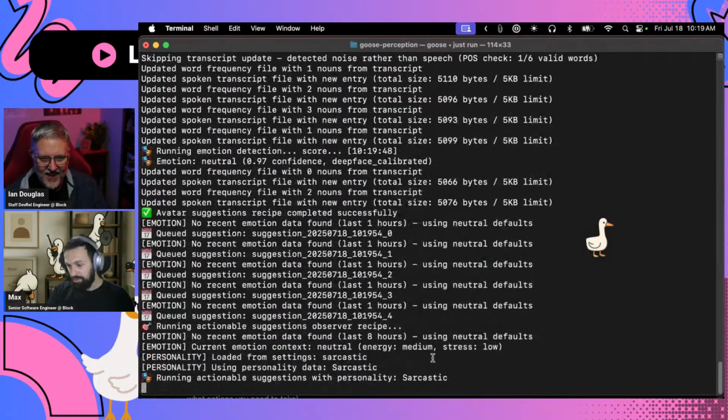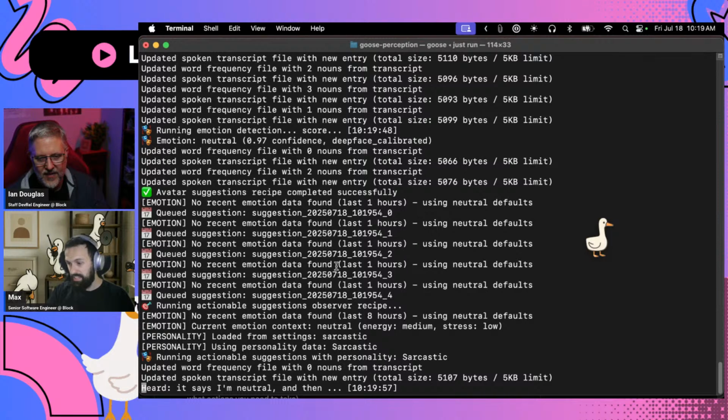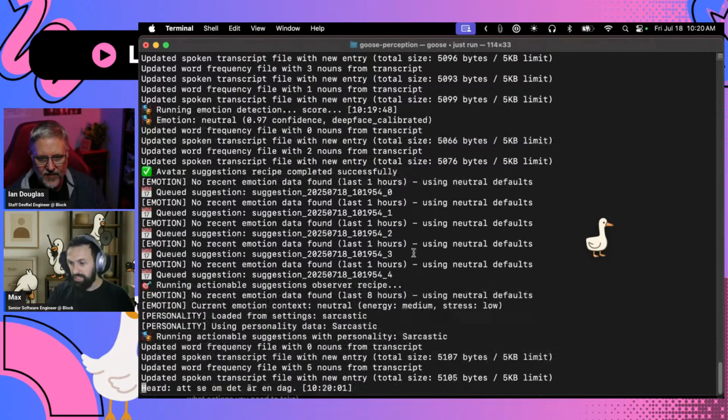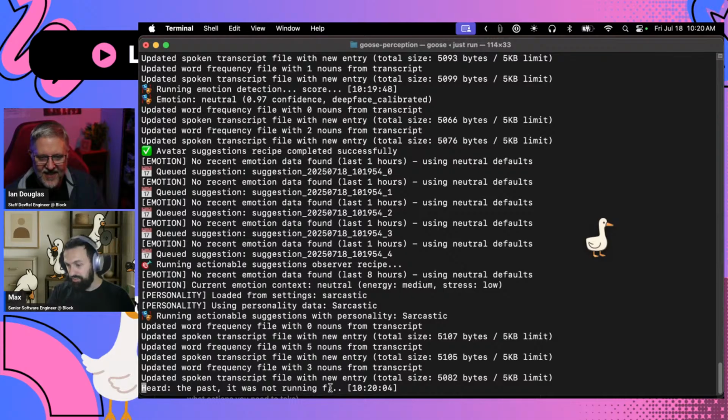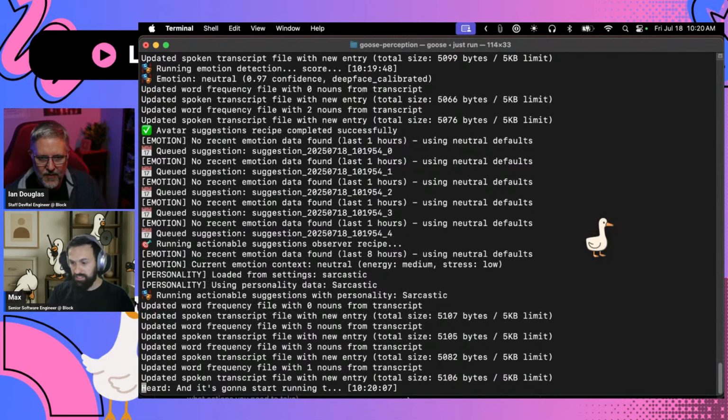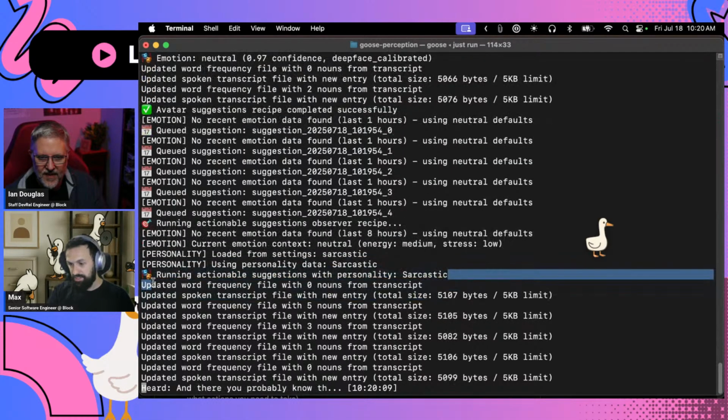It says I'm neutral, and then it starts to see if there's some data from the past. It was not running for the last hour, so there's no data. And it's going to start running things here. And you've probably noticed that there's this personality.